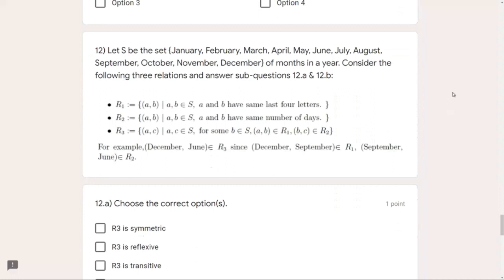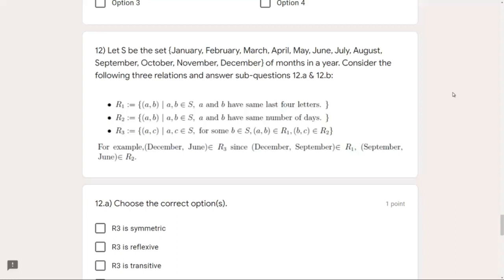R2 is A and B have the same number of days. That means either A and B both have 31 days or A and B both have 30 days, right? And lastly, R3. Actually, these two questions, 12A and 12B, revolve around R3.